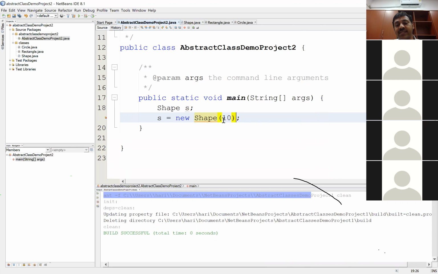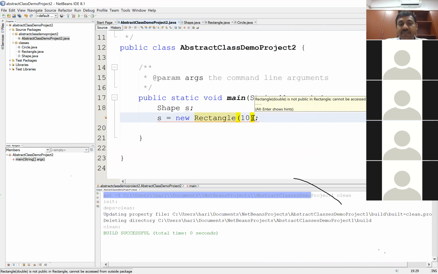So even if I pass 10 to it, because the constructor exists, that is still a wrong statement. Why is that still a wrong statement? That's because Shape is an abstract class. I cannot create an object of the Shape class. So that's why it's a wrong statement. It cannot be written. So I'll create an object of the Rectangle class. I'll pass 10 to it. Is that a valid statement? It is a valid statement.